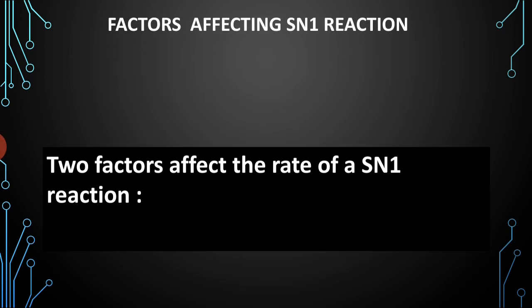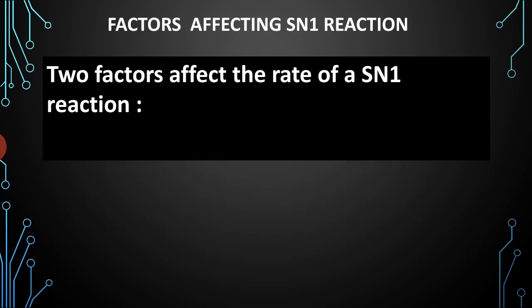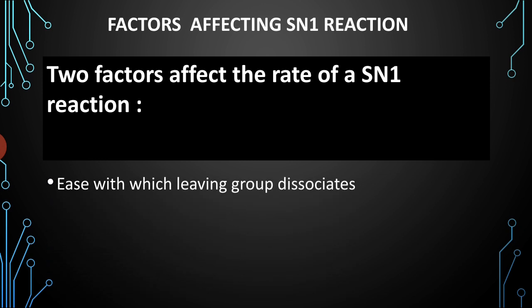Okay, so which factors affect the SN1 reaction? First, ease with which the leaving group dissociates. Okay, so in SN1 reaction, the weaker the base, the less tightly it is bonded to the carbon and the more easily the carbon halogen bond can be broken. Okay, so as a result, alkyl iodide is most reactive and alkyl fluoride is least reactive.